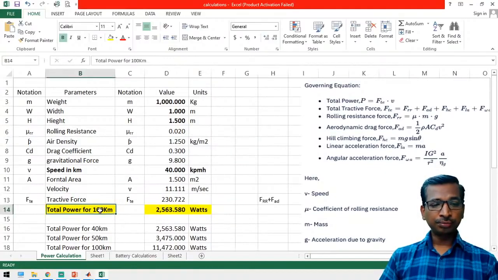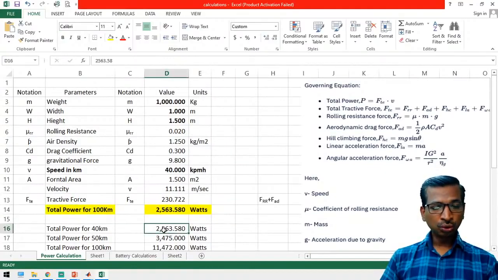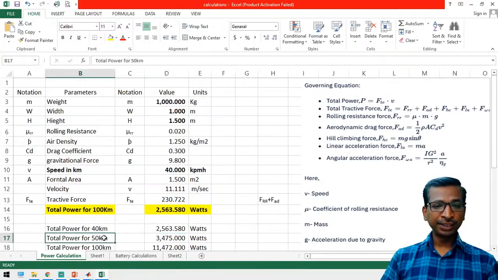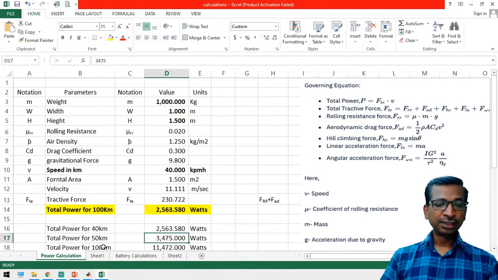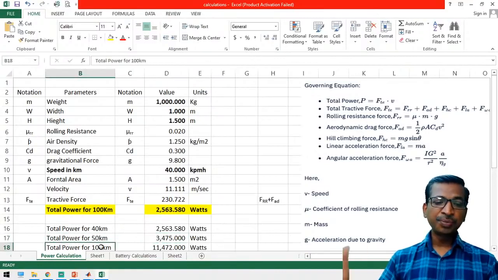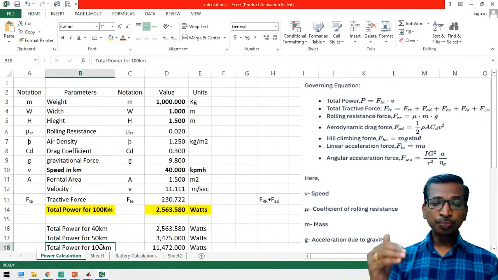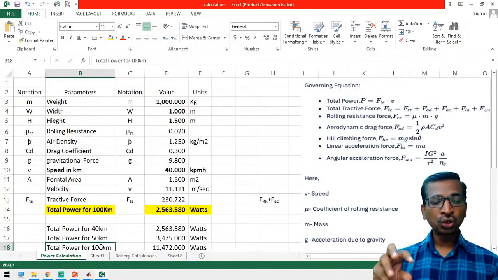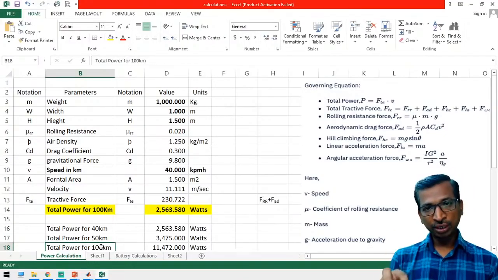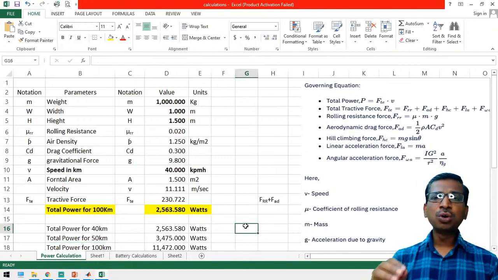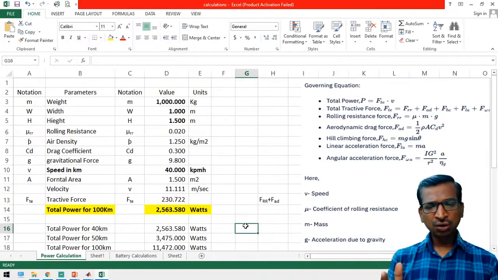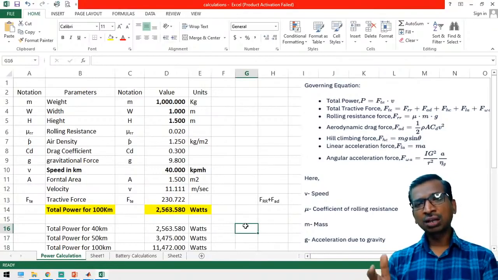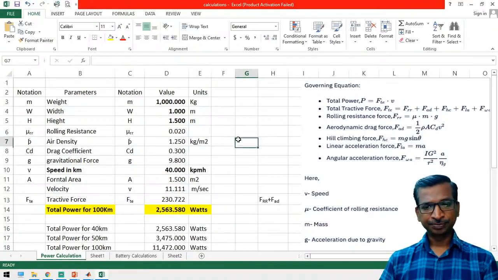Now this is 2.5 kilowatt. Suppose you increase the speed to 50 kilometers per hour, then you need 3.4 kilowatt. Suppose you want to run your vehicle at 100 kilometers per hour, in that case you have to put in a motor of about 11.4 kilowatt. So this is the simple motor power calculation, to evaluate and calculate your EV designs. Right.